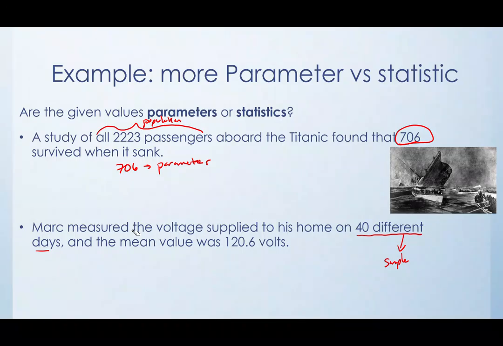We're collecting the voltage on each day. And so this value of 120.6 is coming from the sample. So it is a statistic because it is calculated from the sample of 40 days.